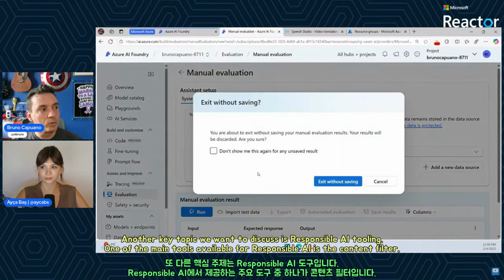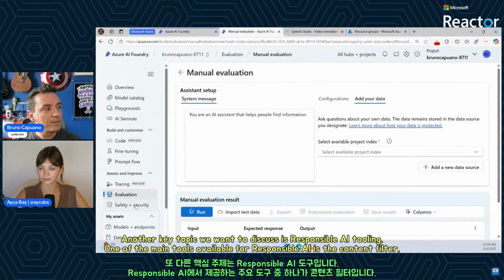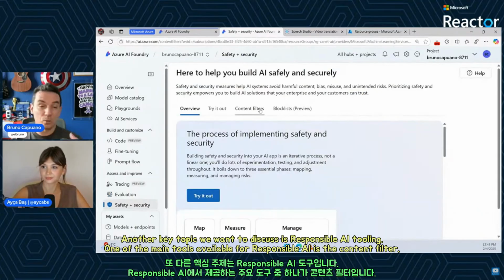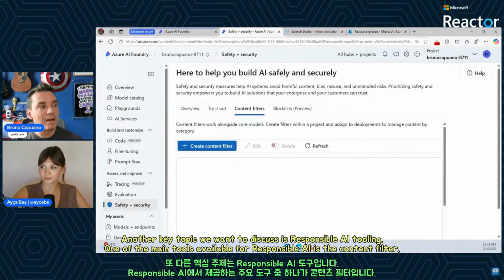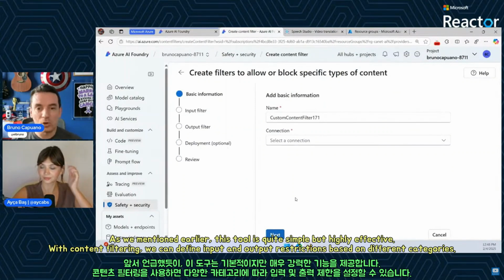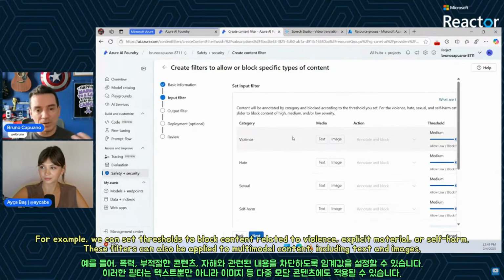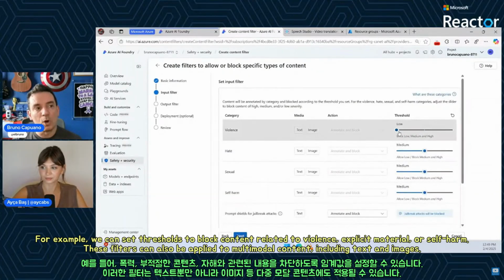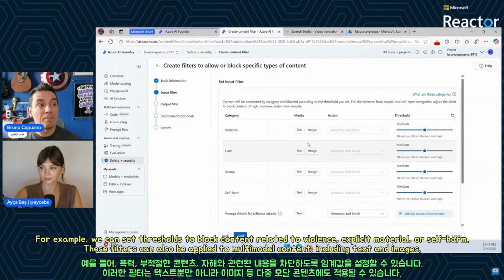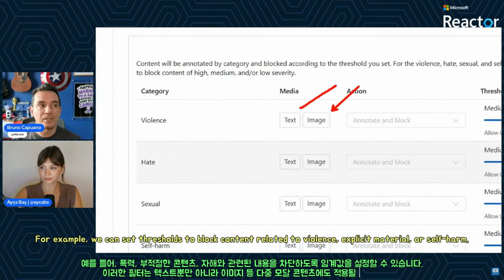The other topic that we want to talk about is safety, and when we talk about responsible AI tooling, we have here the content filter. As we saw earlier, this is one of the tools that we have, and it's very basic, but it's super powerful. We are going to select the connection, one sample connection, and define a set of input and output filters. These filters are going to be based on categories: violence, hate, sexual, self-harm, and more. I can define the threshold, from blocking low to blocking everything. It's also applied multimodally, in text and images.